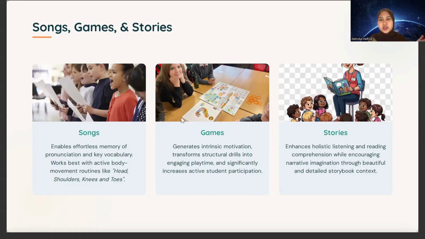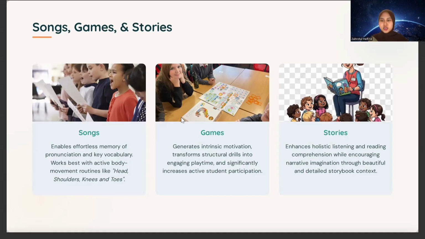The game can be based on the student's thinking. Yes, and I think games are very good to practice for young learners, because games can produce good creative thinking for the child.